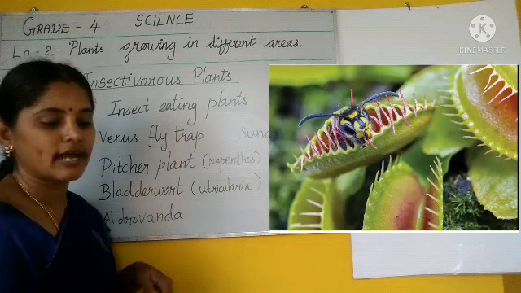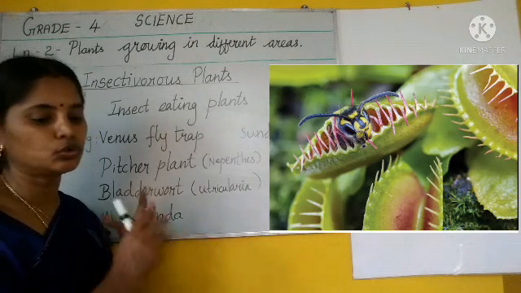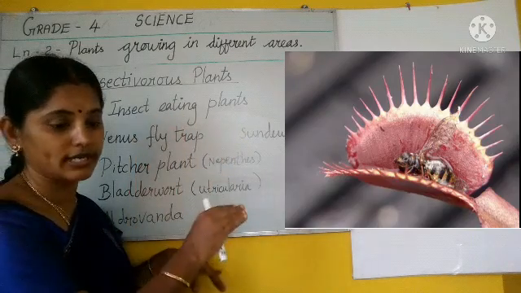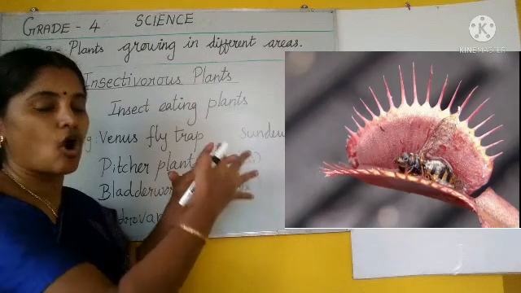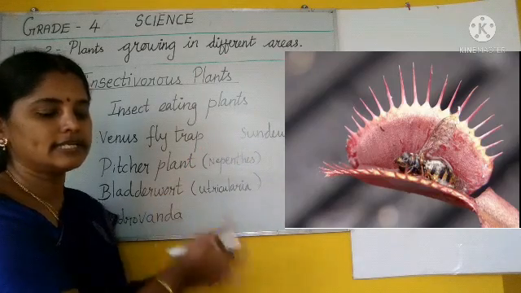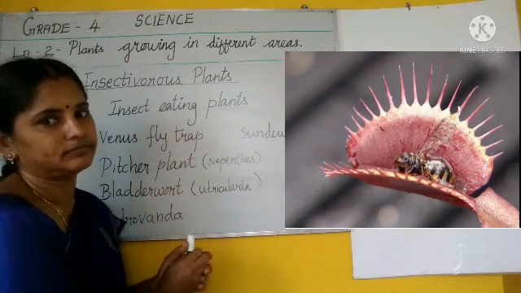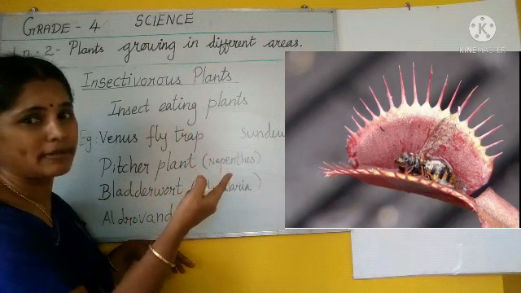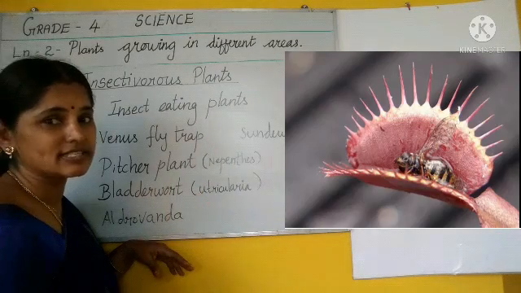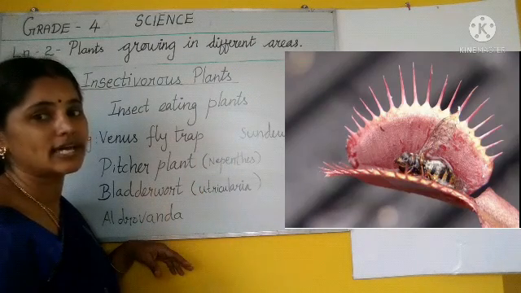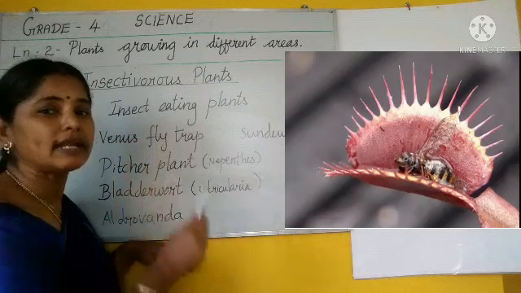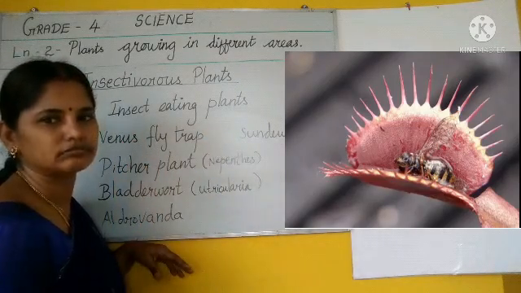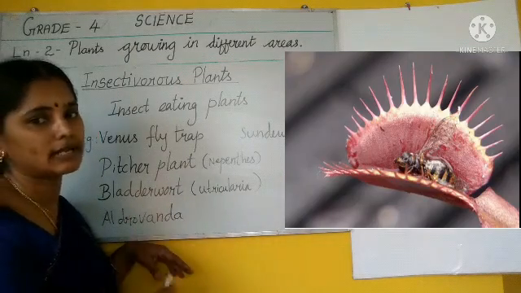Okay, the Venus flytrap leaf is folded into two halves. When an insect sits on it, the two halves close and the insect gets trapped. Clear, children? So why is all this happening? Why is the plant eating insects? To compensate the mineral requirements. It lacks some nutrients, so it eats insects for that. Okay, to compensate the mineral.